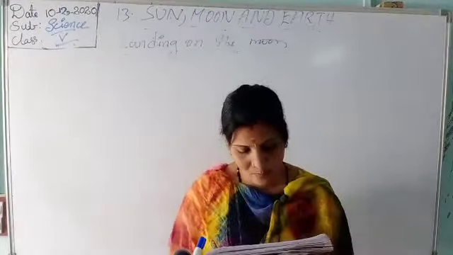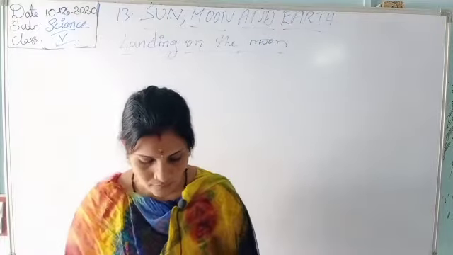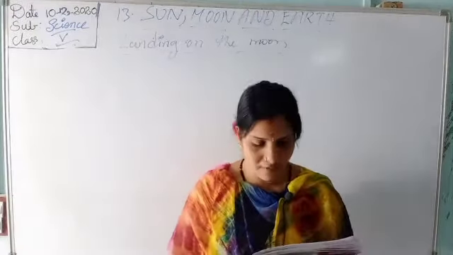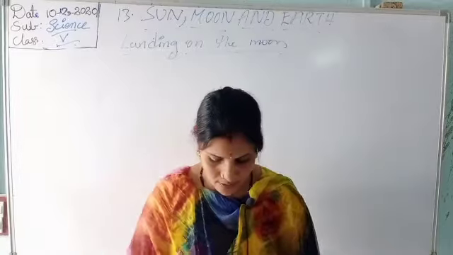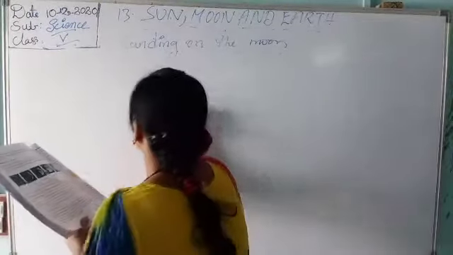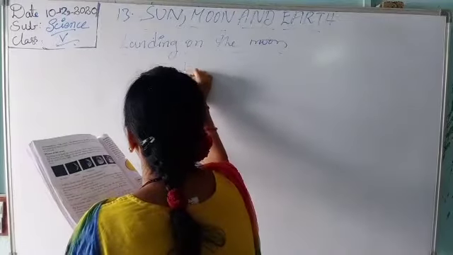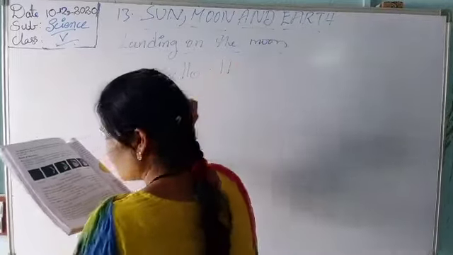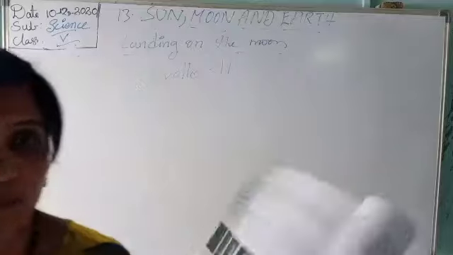The American spacecraft Apollo 11 successfully landed on the moon on the 21st July 1969. Apollo 11 is the spacecraft name.